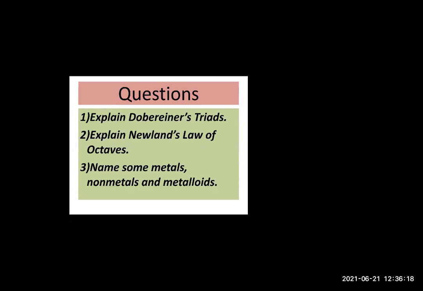Very good. I got the answer from Sneha Rokade. Okay, so correct answer, Sneha. Let me read it out. It states that when the elements are arranged as per atomic mass, you have to write increasing order of atomic mass. Very good. The atomic mass of the middle element is approximately equal to the mean of the atomic masses of the other 2 elements. Very good, Sneha.